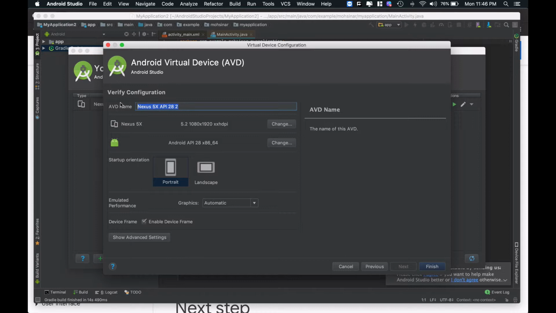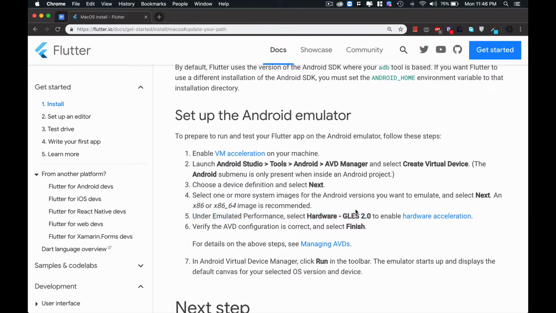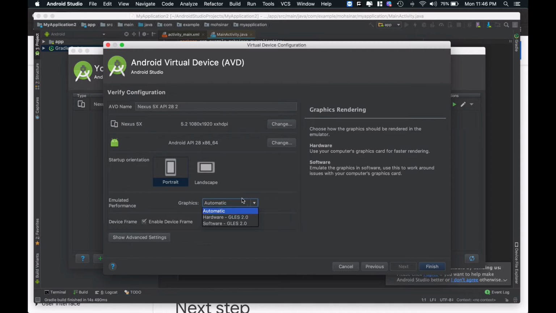Under the name of the device and graphics, emulated performance graphics, click the hardware GLES 2.0 to enable hardware acceleration, verify the AVD configuration, and click on finish.